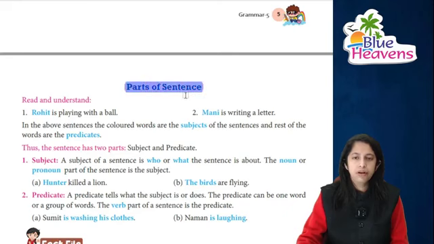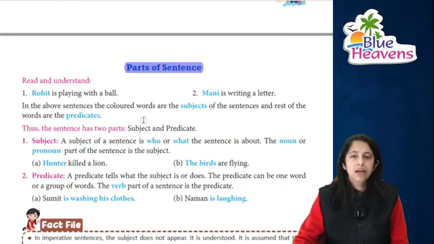Now comes the parts of sentences. There are 2 parts of sentences. One is the subject and one is the predicate. Subject means किसके बारे में बात हो रही है और क्या बात हो रही है is the predicate.